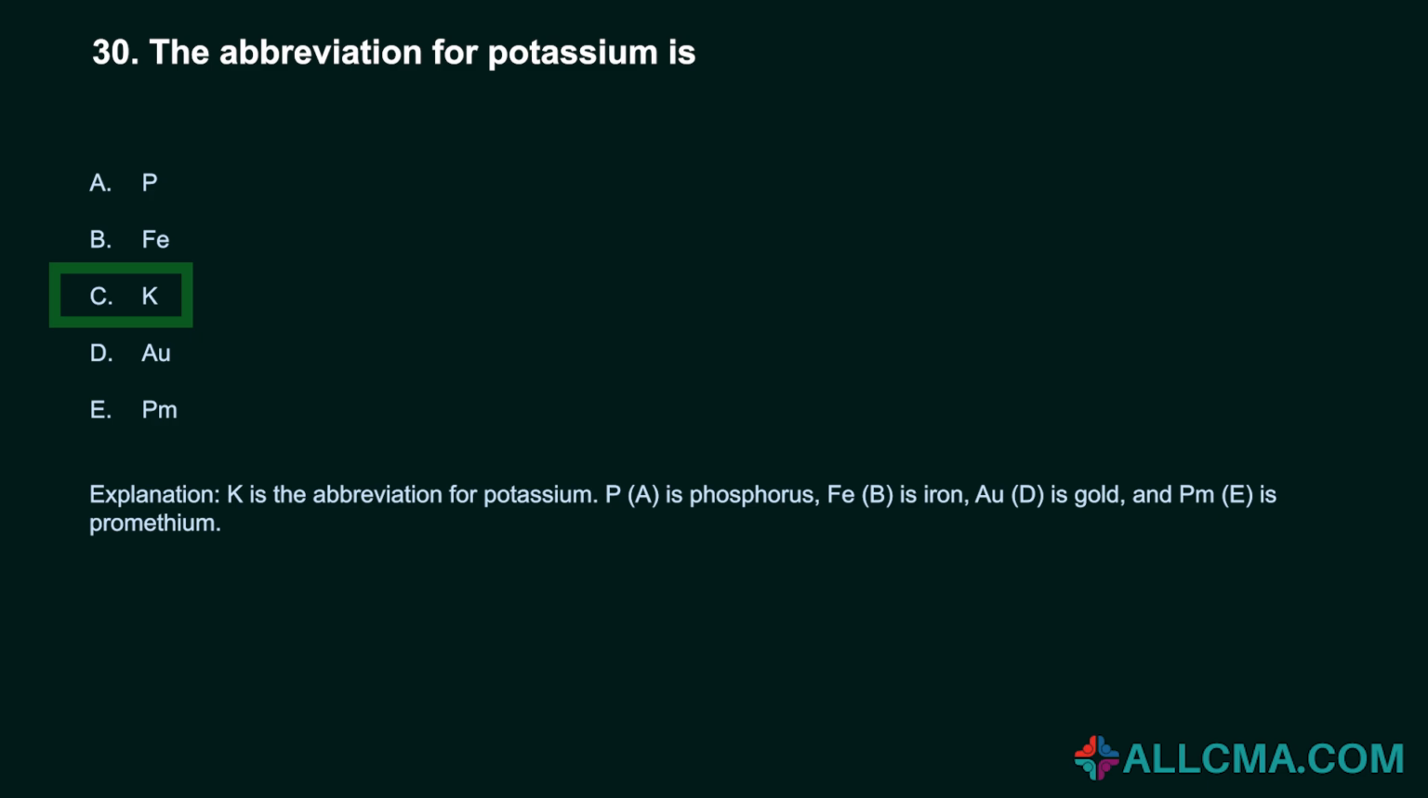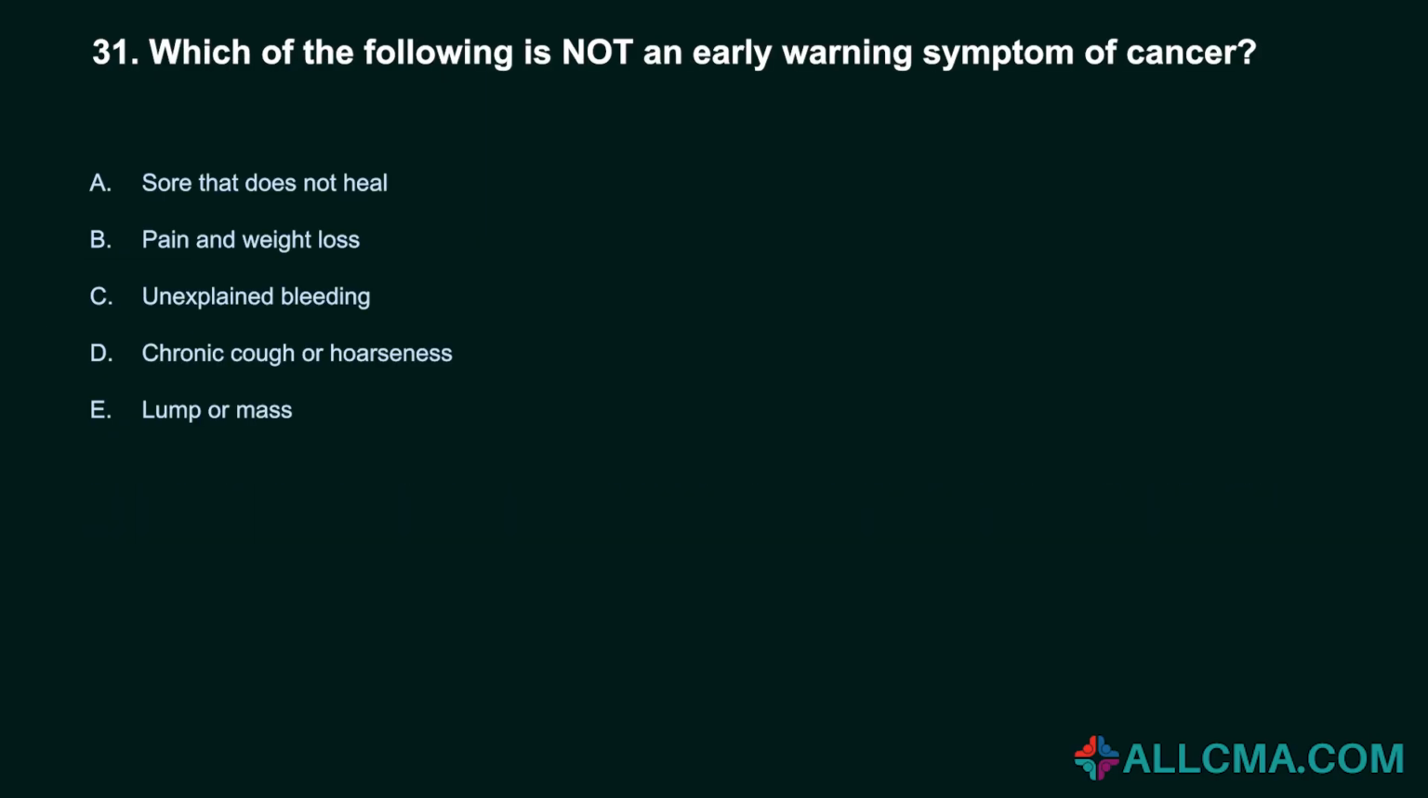P, A, is phosphorus. Fe, B, is iron. O, D, is gold, and PM, E, is promethium. 31. Which of the following is not an early warning symptom of cancer?